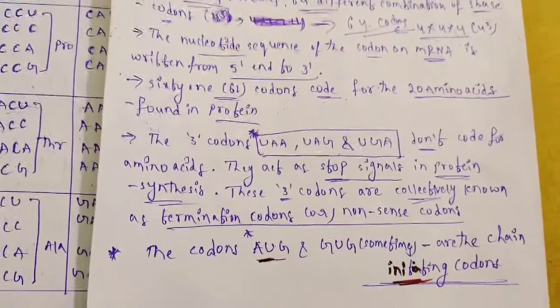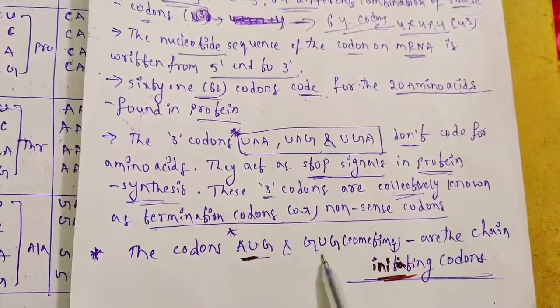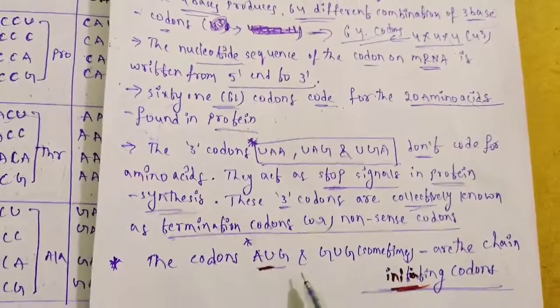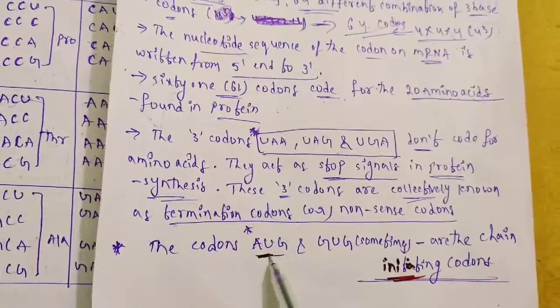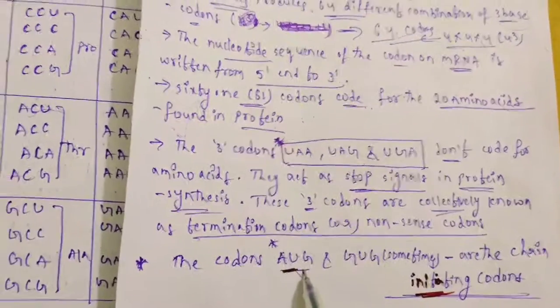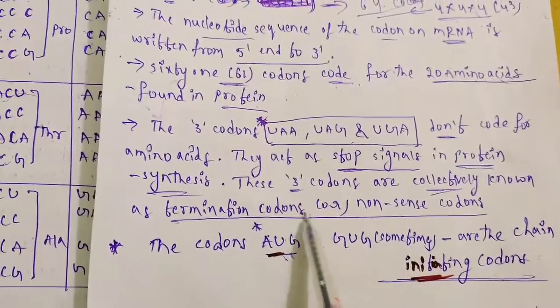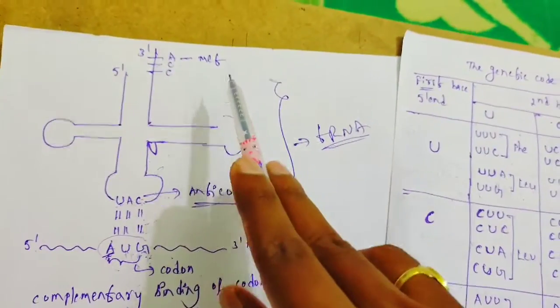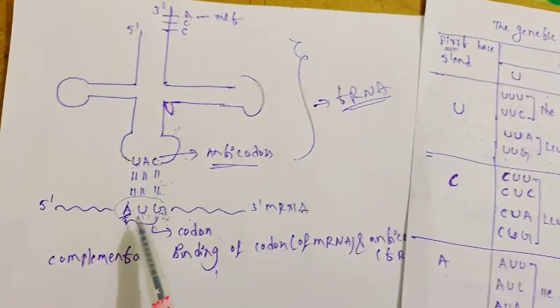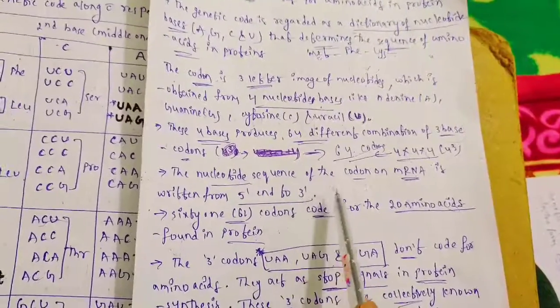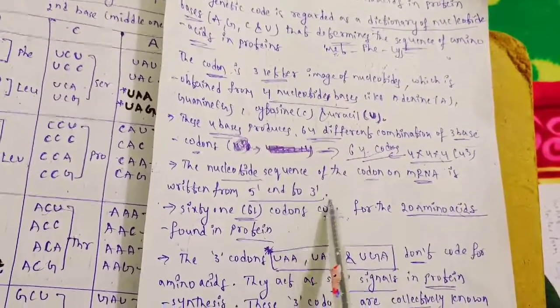The codon AUG, and sometimes GUG, are the chain initiating codons. Most of the time, initiation of protein synthesis is done by the presence of this codon on mRNA. AUG represents methionine. Most protein synthesis occurs by the presence of the AUG code. Remember that the nucleotide sequence of a codon on mRNA is written from 5' end to 3' end.